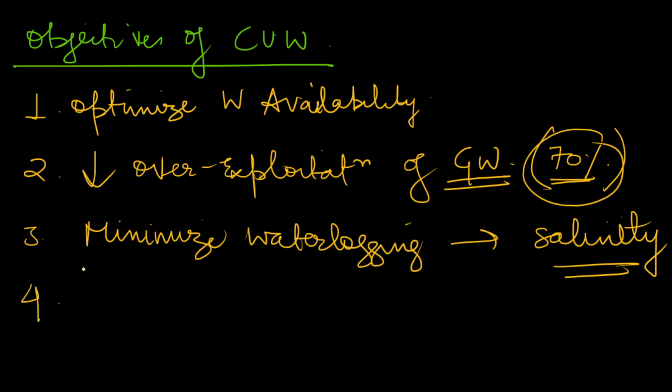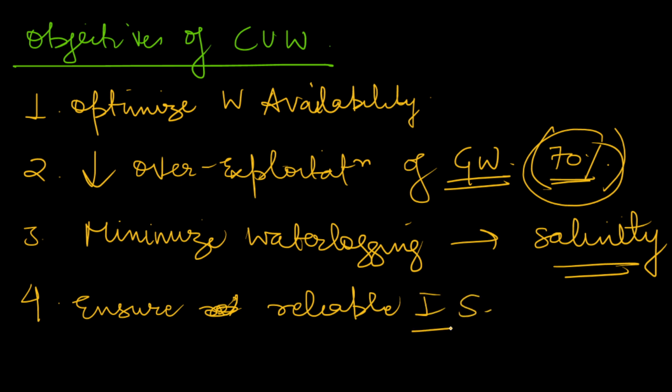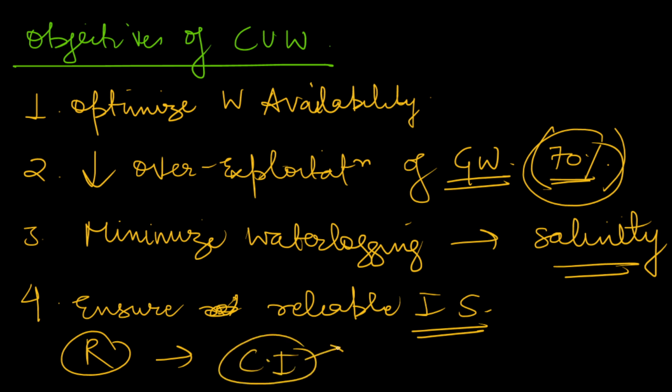We also need to ensure reliable irrigation supply during periods of canal water shortage. Sometimes rainfall will be low, so we have to focus on surface and groundwater. Sometimes canal irrigation will be low, so we have to optimize the resources. So these are the objectives of conjunctive use of water. I hope you understand it.